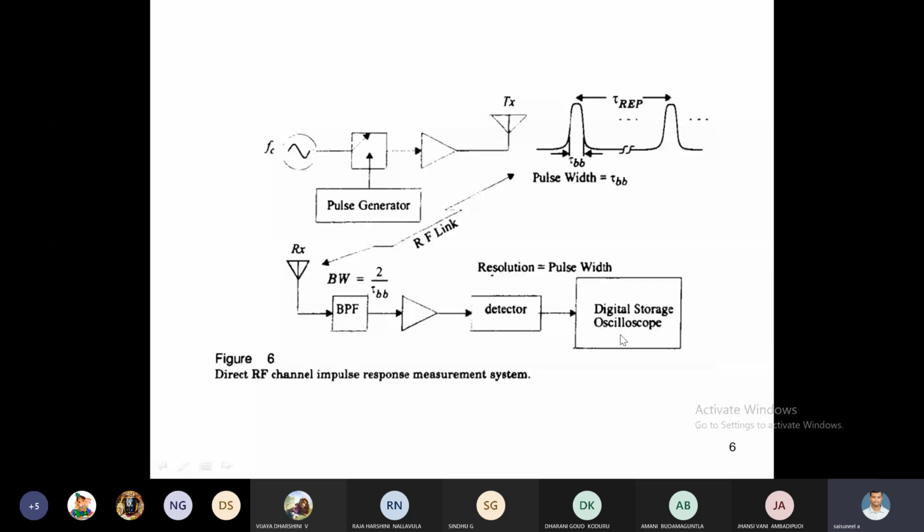Here the impulse response depends upon the input and output, that is the transmitted signal and the received signal, and in between, what exactly the characteristics of the signal in the air are. The direct RF channel impulse response model depends upon the pulse width. Is there any change in the pulse width? That is nothing but fading. If there is no change in pulse width, no problem. If the pulse width changes due to multiple paths from transmitter to receiver, fading automatically occurs. This is about the direct RF channel impulse response measurement system.